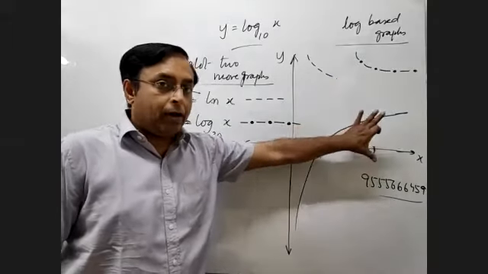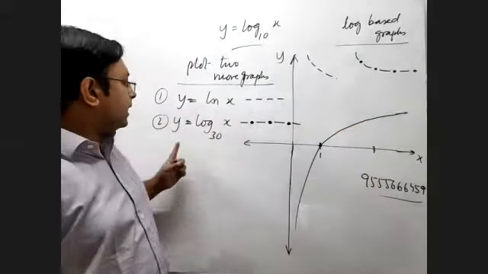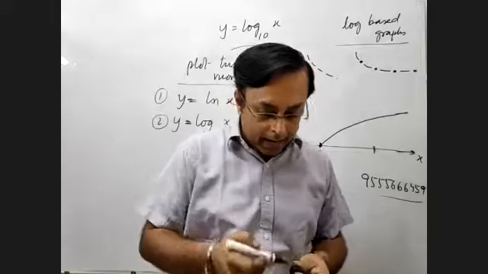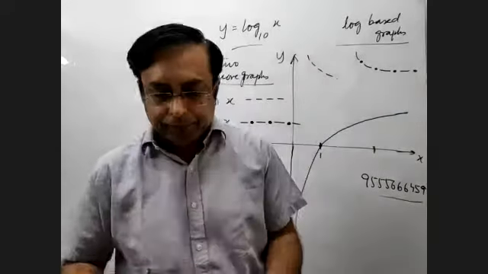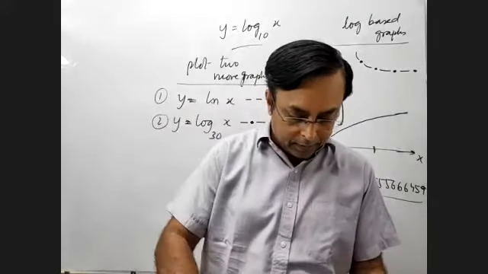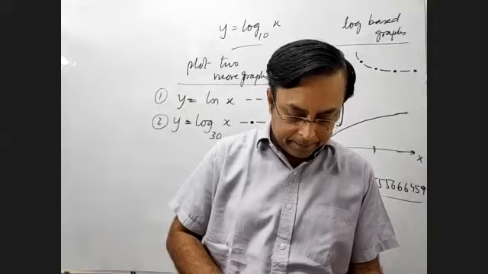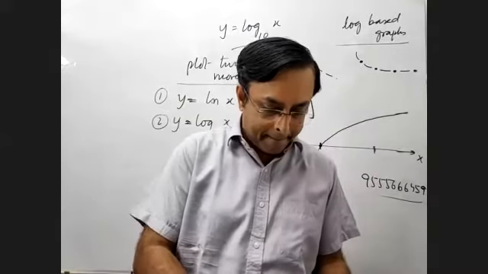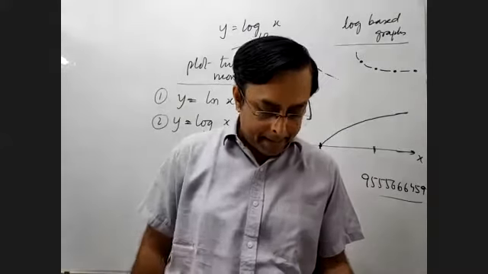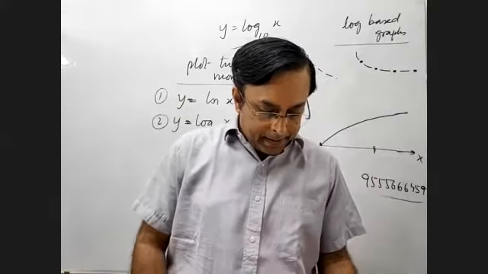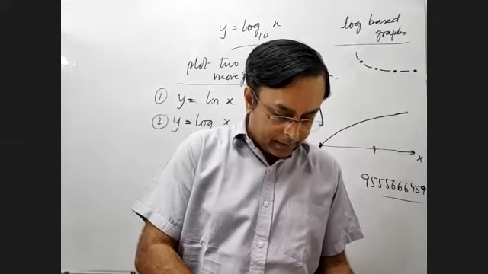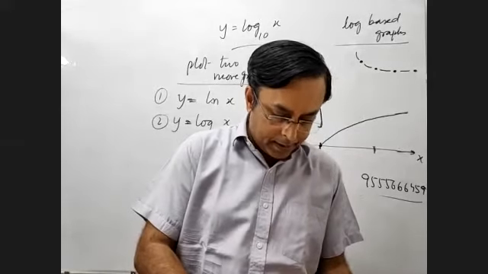With this in the backdrop, now draw the graph of ln x and log x base 30 and quickly send it to this number. So let's see who all are sending. Okay, some answers have started coming up.